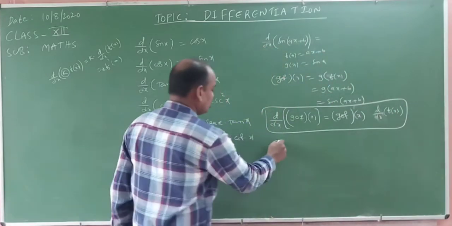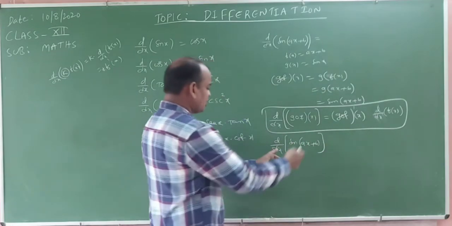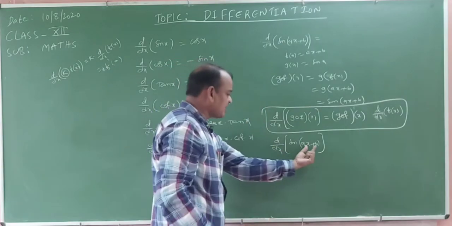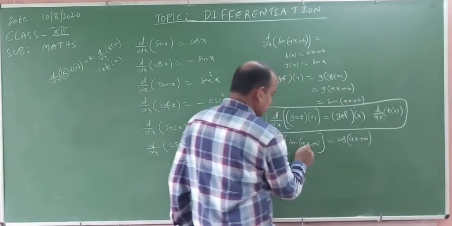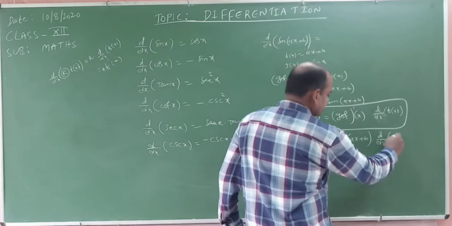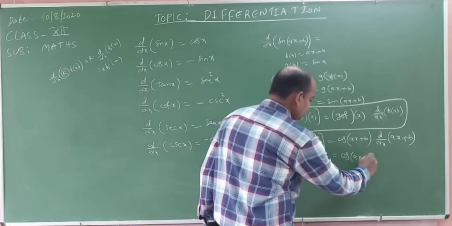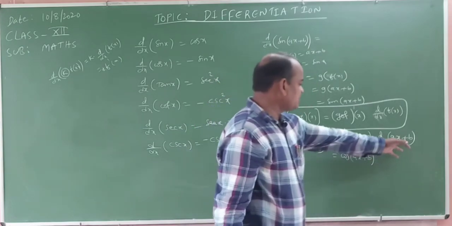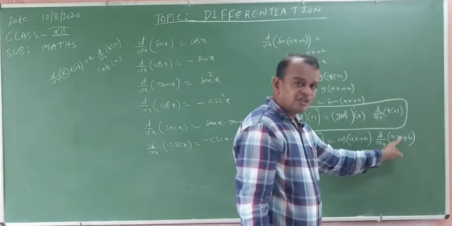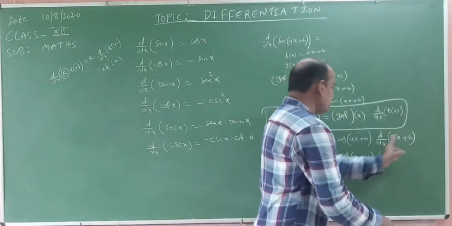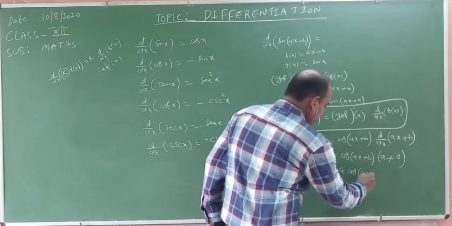Observe that d by dx of sin of ax plus b. First we take the derivative of the total function. Keep in mind, this is x only. The derivative of sin x equals cos of x, where x means ax plus b. Then the derivative of the internal function: cos of ax plus b into the derivative of ax plus b. Here a is the constant, the derivative of x is 1, so a into 1 is a. b is a constant, the derivative of b is 0. a plus 0 means a. That equals a cos of ax plus b.